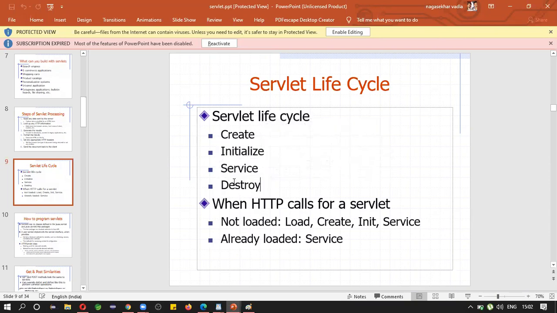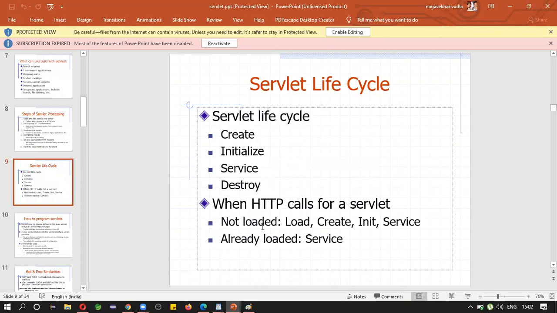Mostly we will not do destroy, destruction. Internally it will happen. Okay, we will do only service. Creation, initialization and destruction will be taken care of by the servlet container.